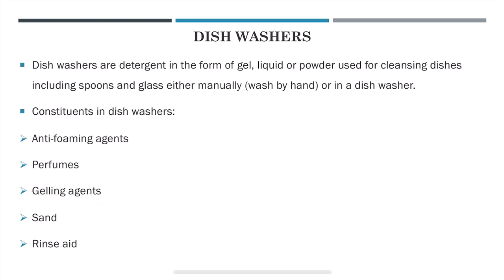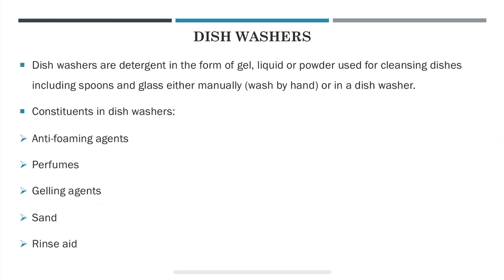Simple dishwasher detergents in expensive powders may contain sand or sand-like materials which may harm the dishes and the dishwasher. Powdered detergents are more likely to cause fading on china patterns. And at last, so rinse aid will be there.